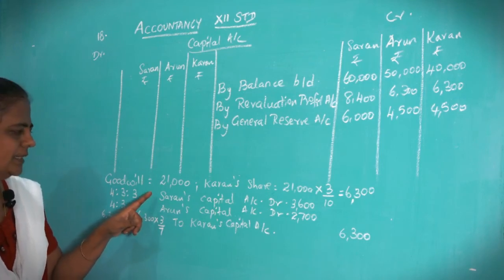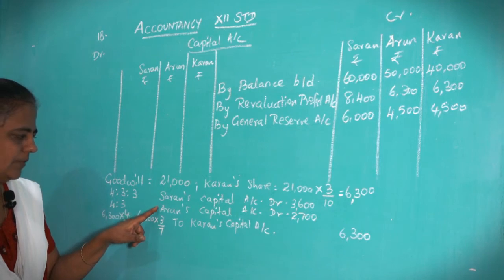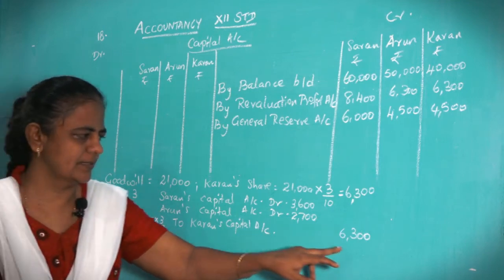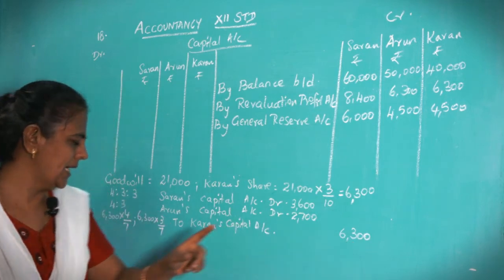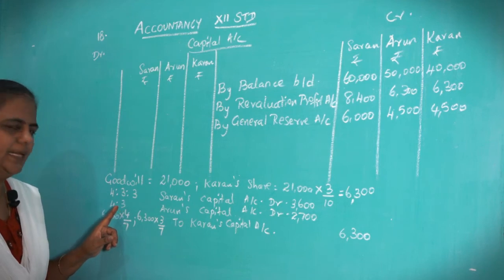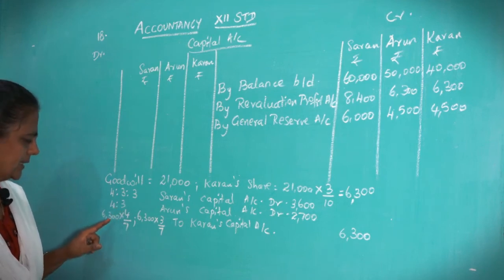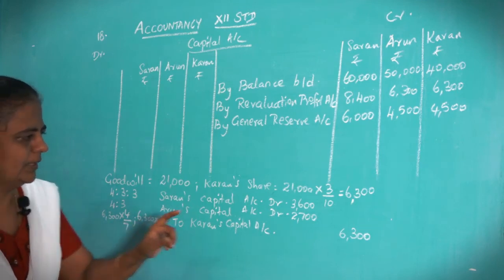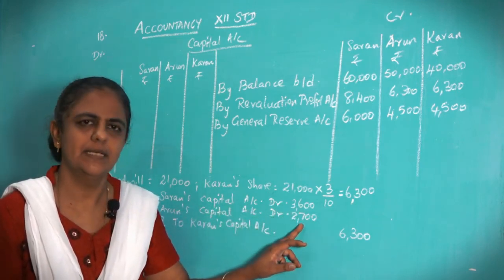Okay, so the journal is Saran's capital account debit, Arun's capital account debit, to Karan's capital. The current share is 6,300, that has to be divided in the ratio of 4:3. This will be the new ratio or the gaining ratio. So that is 6,300 into 4 by 7, 6,300 into 3 by 7. That will give you 3,600 and 2,700.